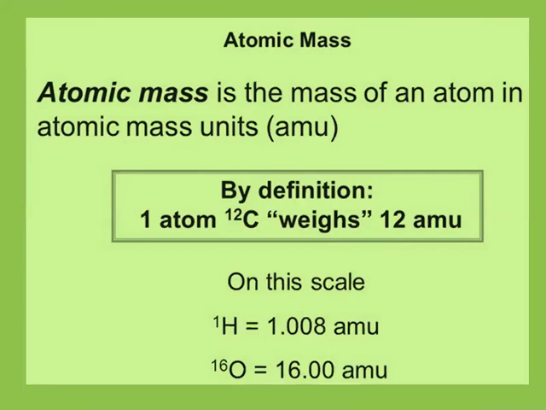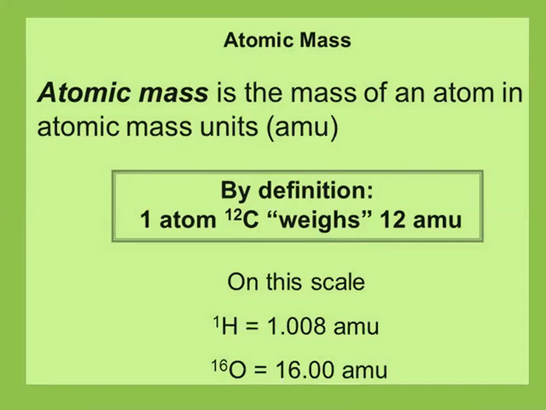It is not convenient to use such small and complicated figures in our calculations. Therefore, it was necessary to define atomic masses in such a way that we get simple figures for them. Hence, to have the mass of an atom, we study atomic mass.